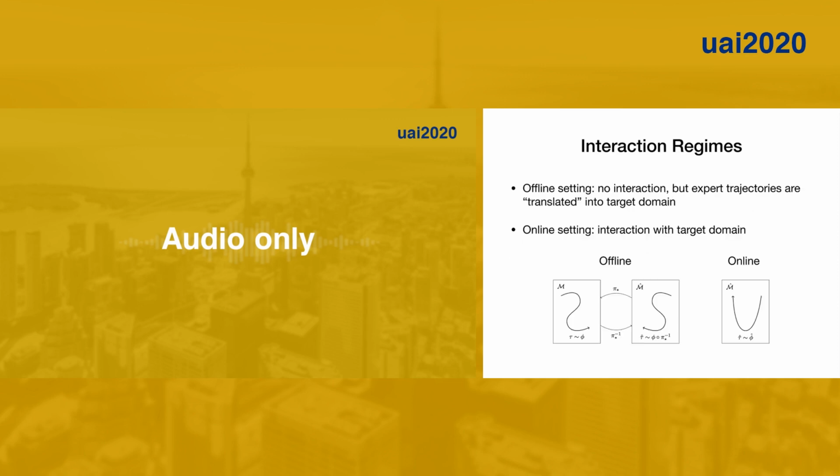So what are you allowed to understand about the target domain? So we consider two regimes here. In the offline setting, you don't get to play in the target domain at all. All you get to see is an expert who draws a few trajectories following their perfect policy in the target domain, and then from that information, you have to try to learn the bijection. In the online setting, you get to play in the target domain, you get to run whatever policy you like, but you never get to see what an expert would do there.